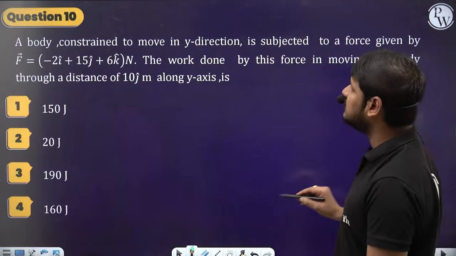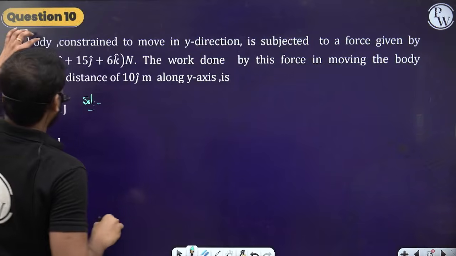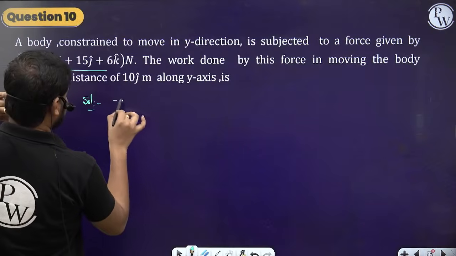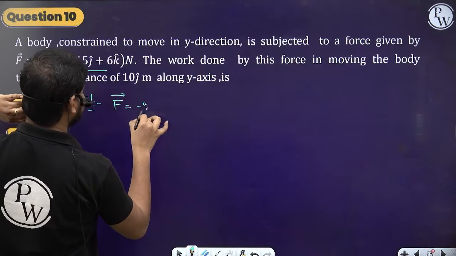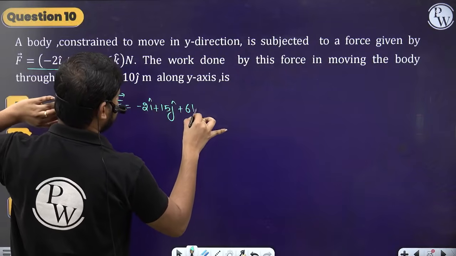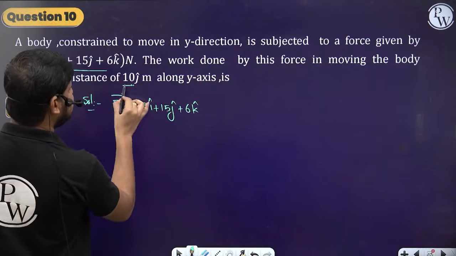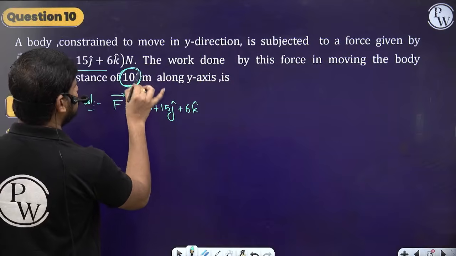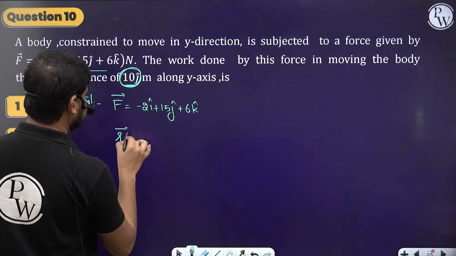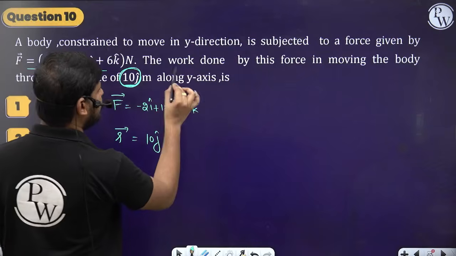Question number 10, what are they saying? A body constrained to move in y direction is subjected to a force. The force vector is given, which is minus 2i cap plus 15j cap plus 6k cap. So the work done by this force in moving the object through a distance 10j cap. That means the displacement is only in the y direction. The position vector is given as 10j meters. So along the y-axis, we have to find the work done.